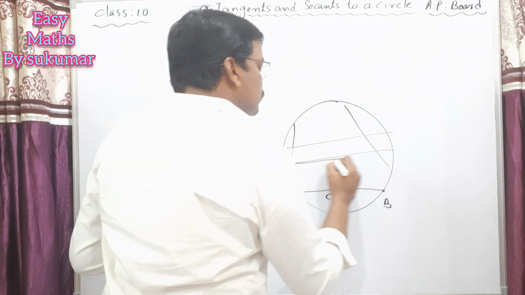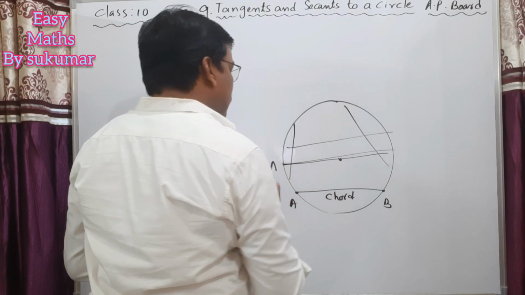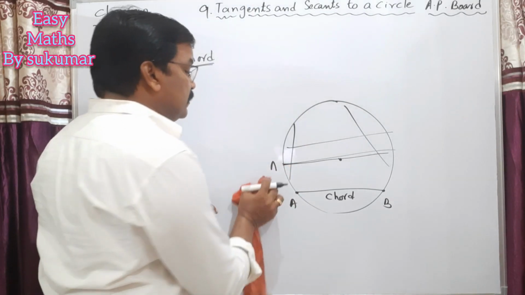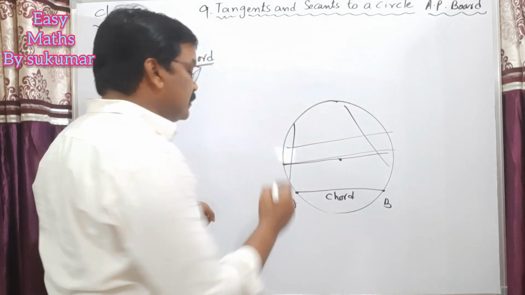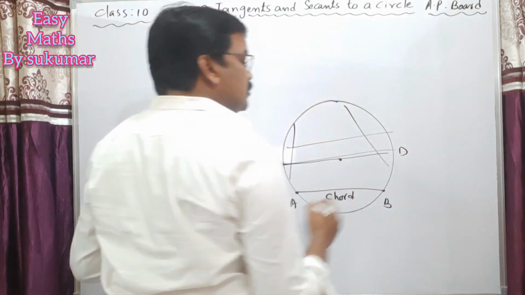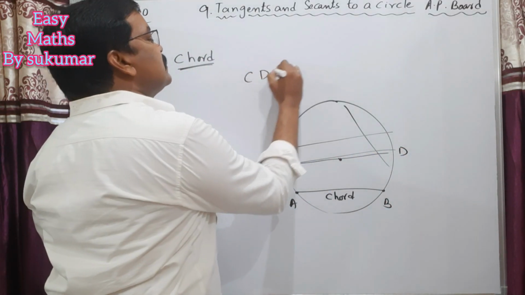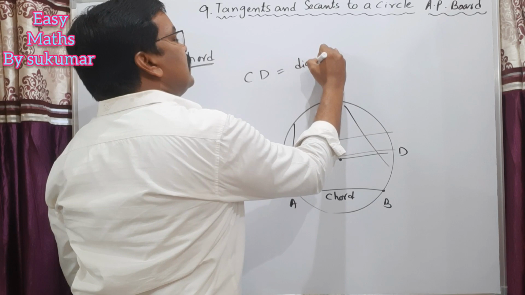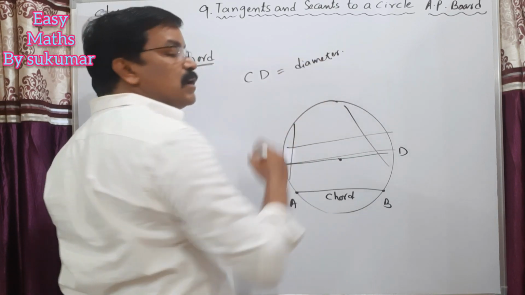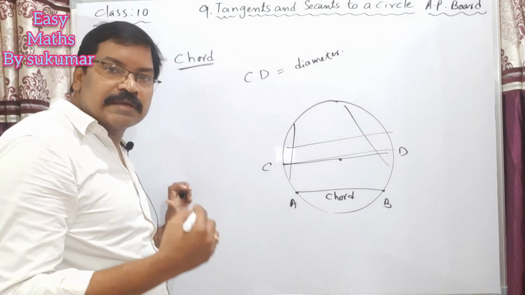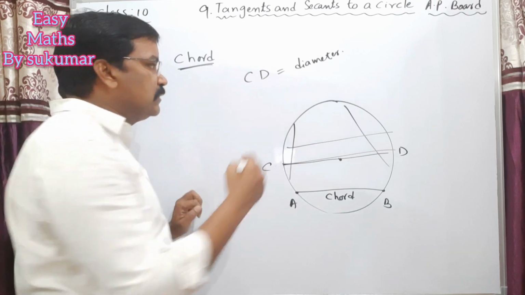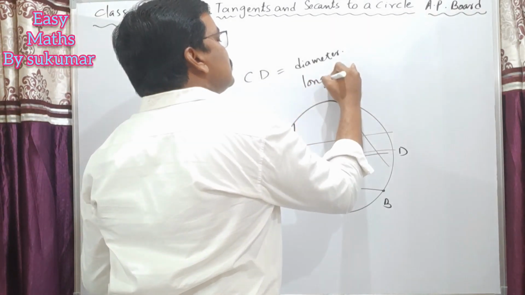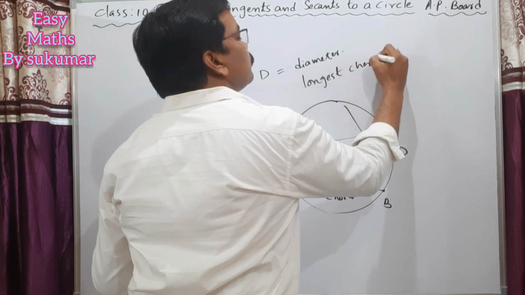But the longest chord of a circle is the one passing through the center of the circle. And this CD is also called the diameter, which is the longest chord in a circle.